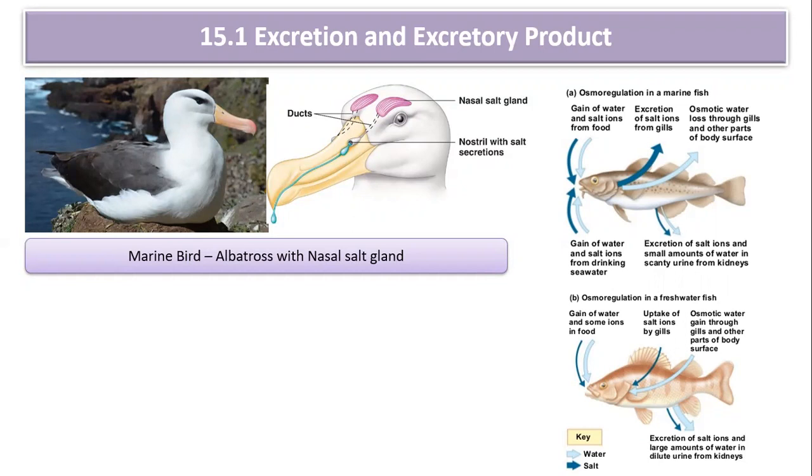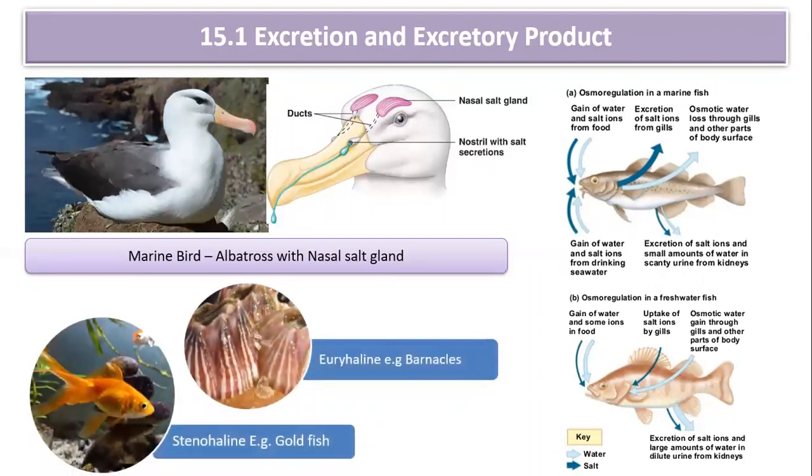So there are certain organisms which can tolerate only a narrow range of salt concentration, and there are certain organisms which can tolerate a wide range. The organisms which can tolerate a very narrow range of salt concentration are called stenohaline, whereas those capable of tolerating a wide range of salinity are known as euryhaline.